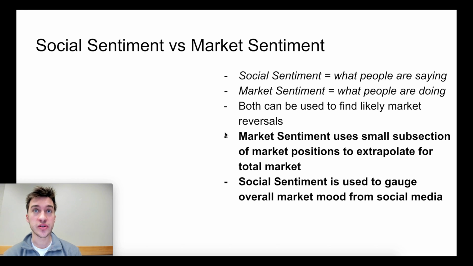Ideally I want to see a 100% representation of the overall crypto market, but I'm not going to get that. That's why we want to look at social sentiment, looking at news, looking at mentions, and looking at positive or negative mentions on different social media sites and on the internet. This can give a really good look at the overall market that market sentiment can't always do because of its lack of